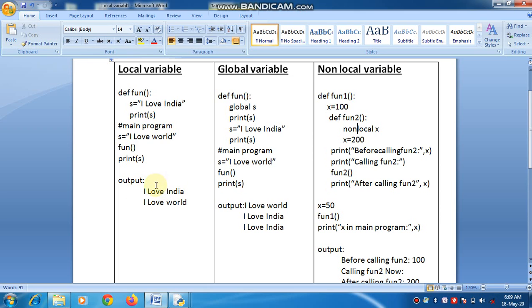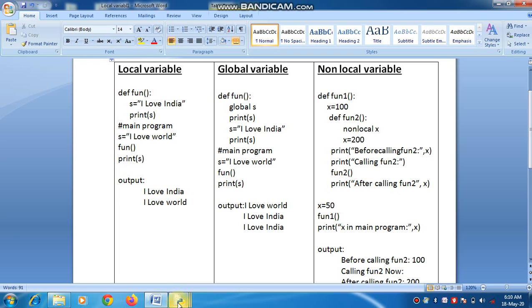Look at the output here. First, I love India. It is the output of the function call. When we call the function, execution will go to the function body, and in the function s equal to I love India. When we print s, the output will be I love India. After that, in the main program I print s. This s is outside the function, so the s value is I love world. So here the print is I love world.